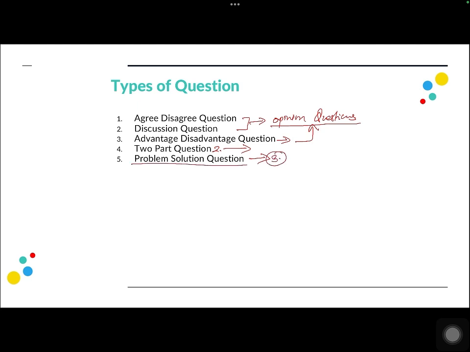Now this can also be played with. So instead of asking for a problem solution, the question may ask you a cause solution question, or a problem and cause question. I have categorized all these kinds as one question type, which is the problem solution question. So don't be confused when you hear that there are 14 question types and you have just studied 5 or 3 question types, because it's all about understanding: is the question an opinion question, is it a problem solution question, is it an advantage and disadvantage question, sorry, is it a two-part question.